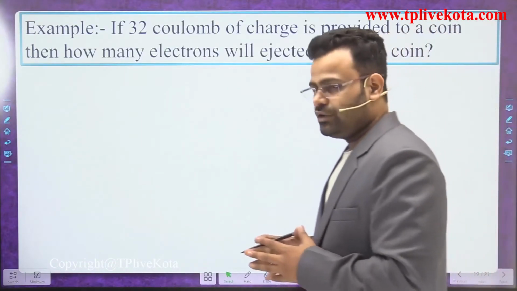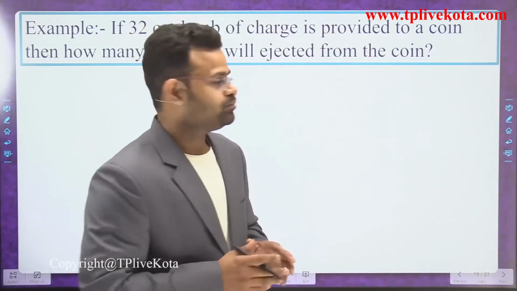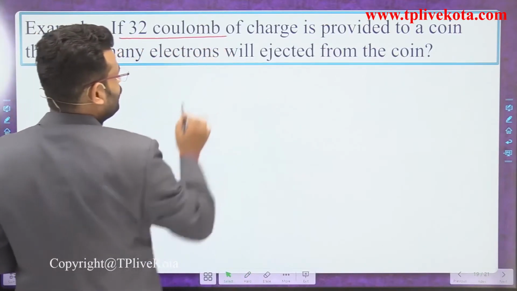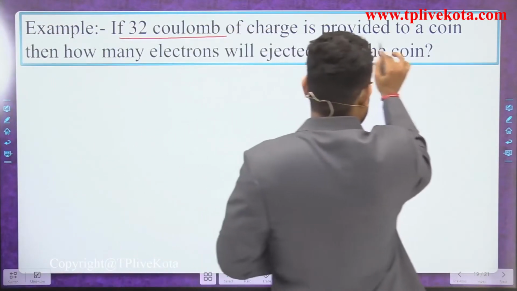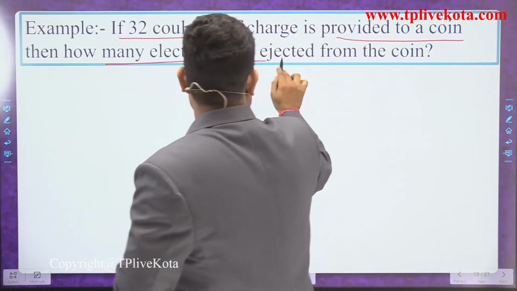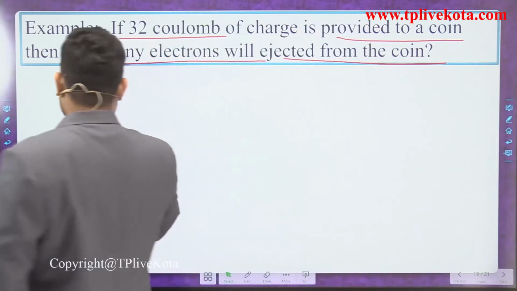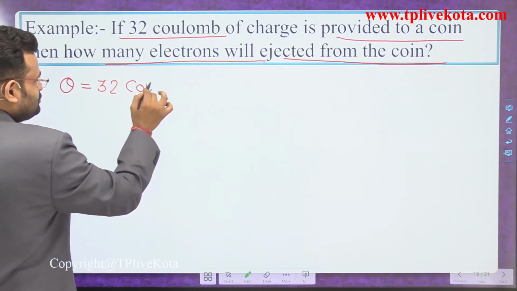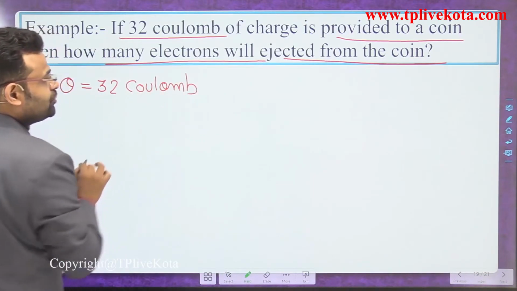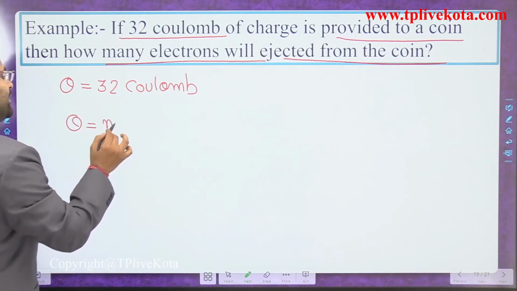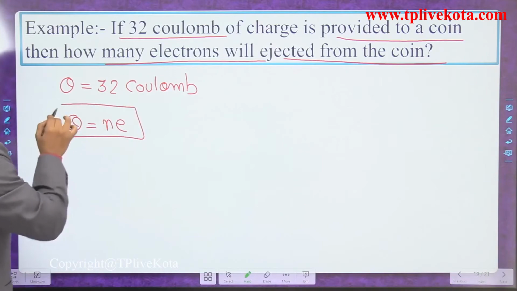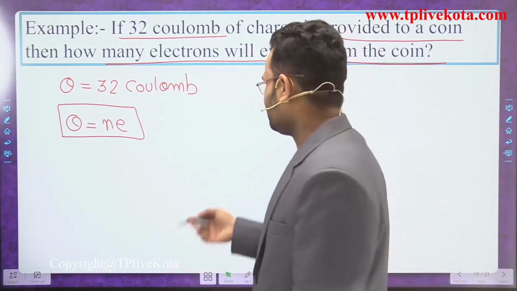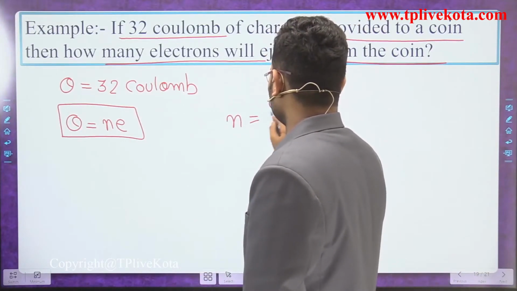After that, we solve one numerical based on that theme. What is the numerical? It says that we have 32 coulomb of charge provided to a coin. How many electrons will be ejected from that coin? So dear, what is the given quantity? The given quantity is Q equals 32 coulomb. What is the formula? Q is equal to N into E. We want to calculate the remaining value. We know the value of E, but we want to calculate the number of electrons. So N is equal to Q upon E.